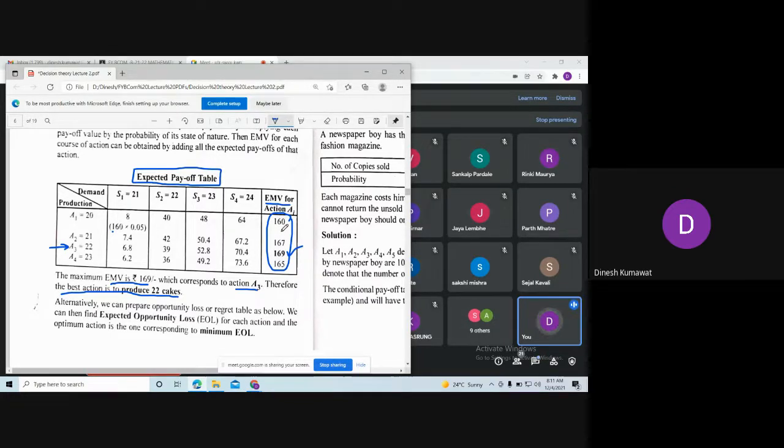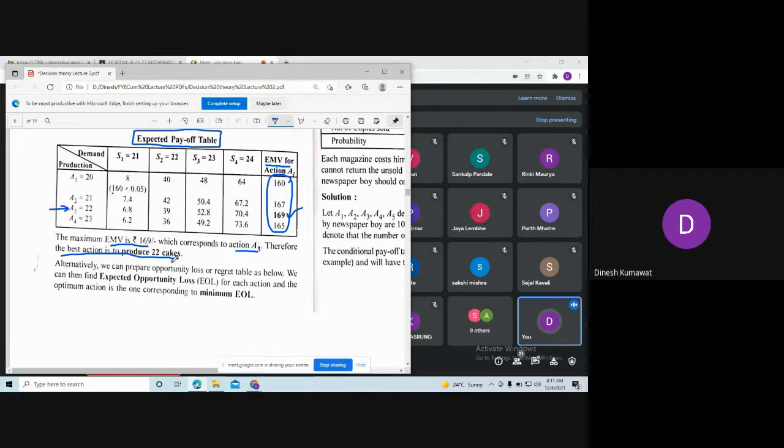Now, alternatively, we can prepare the opportunity loss. Our next method is expected opportunity loss, or the regret table as below. We can then find the expected opportunity loss, in short EOL. In the above example where we calculated EMV, we took the maximum value because we were considering profit.